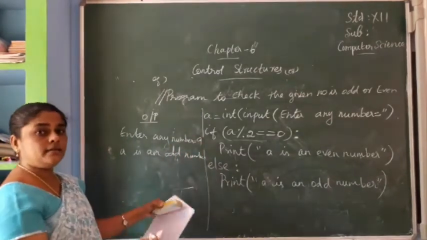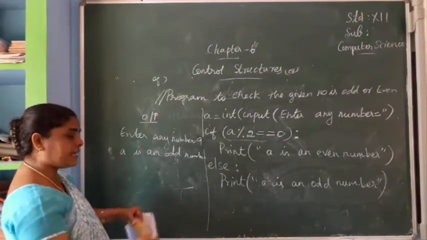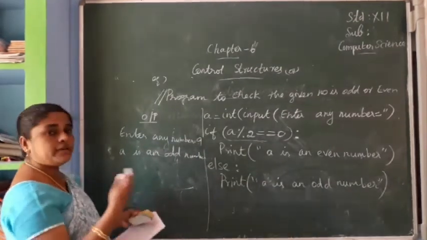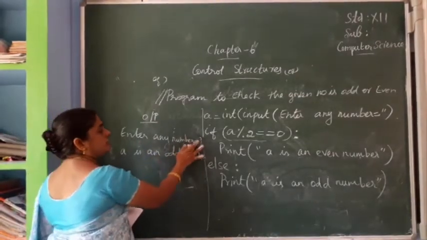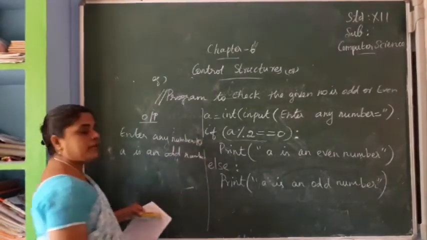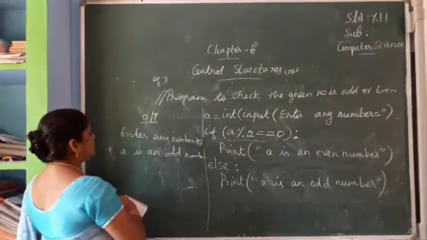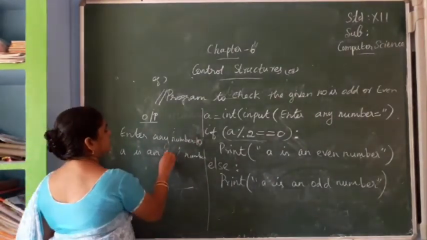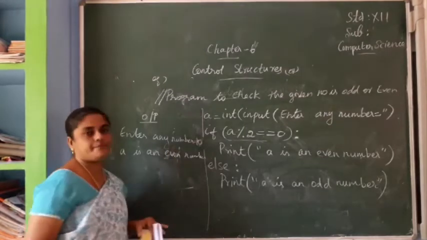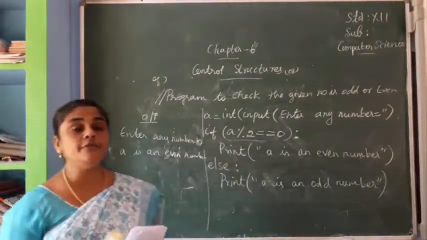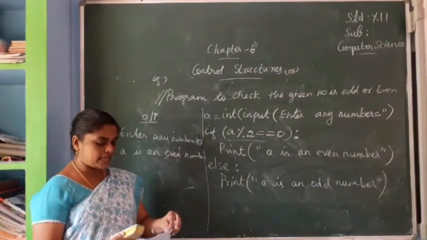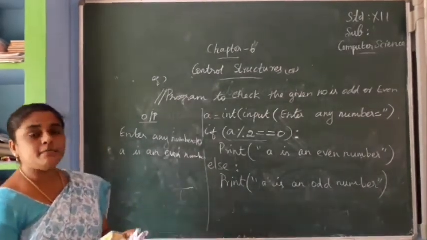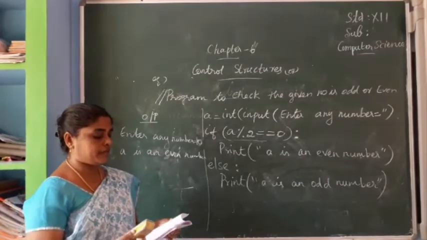Again we can run this program. We can reuse it and execute this program again. When you execute it again, it will ask the question, enter any number. If you give 10 here, the remainder will be 0. So what will be displayed? A is an even number. This is about the if-else statement. Next we can see another alternate method for this if-else statement.